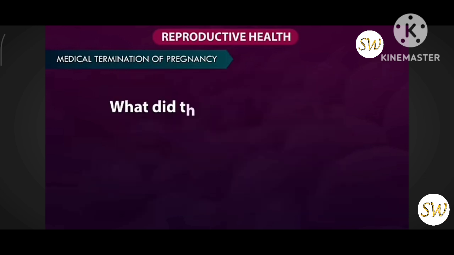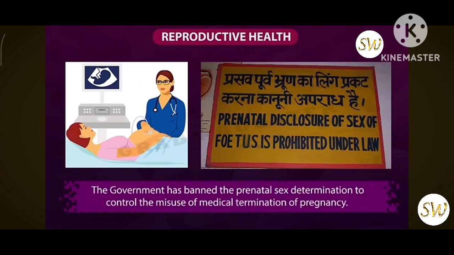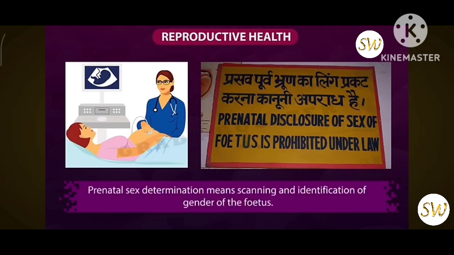What did the government do to protect the girl child from these false practices? The government has banned prenatal sex determination to control the misuse of medical termination of pregnancy. Prenatal sex determination means scanning and identification of the gender of the fetus.